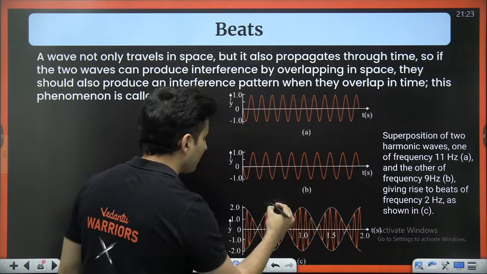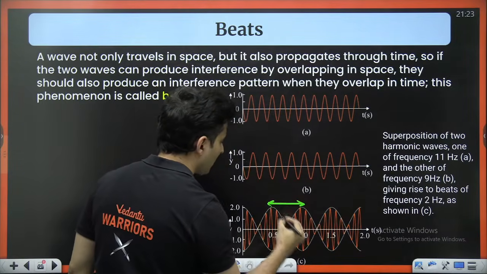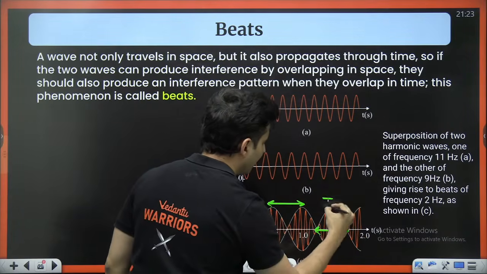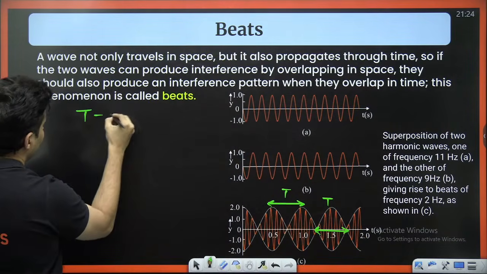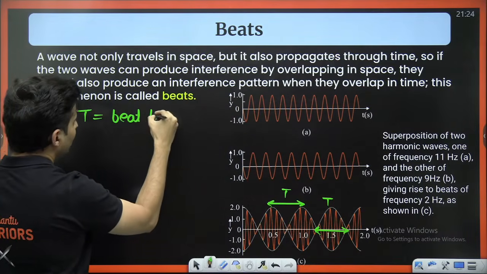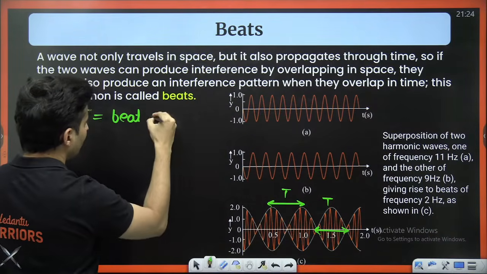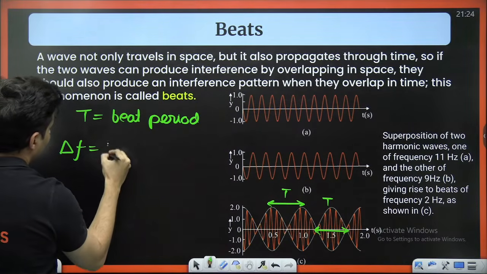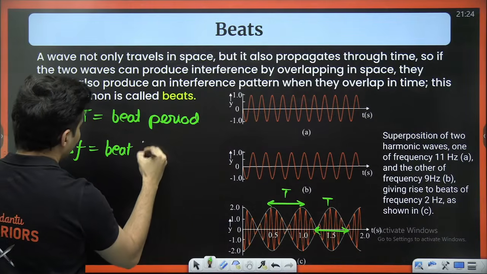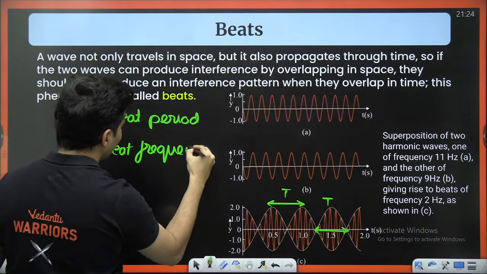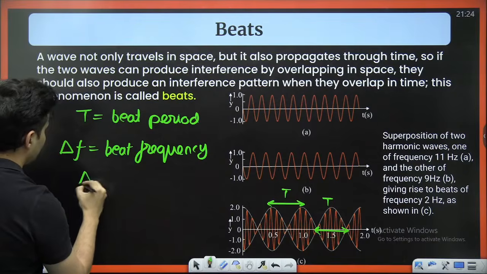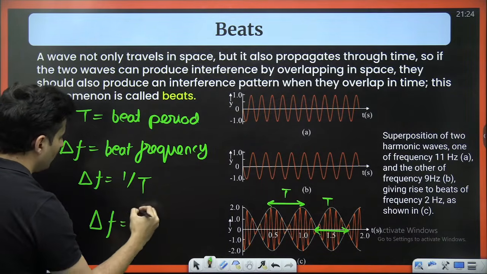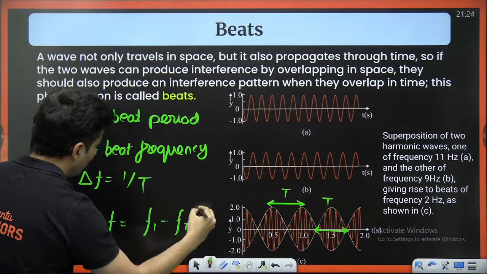Now the time from one loud to the next loud or no sound to the next no sound is called the beat period. Then delta F is called the beat frequency, which is 1 by the beat period, and the formula for that comes out to be modulus of F1 minus F2.